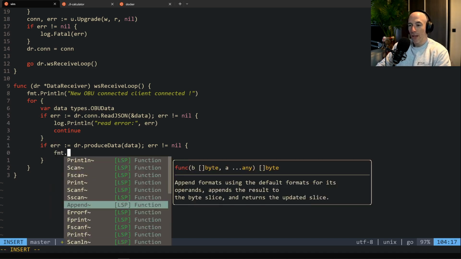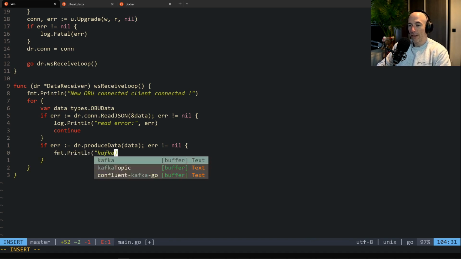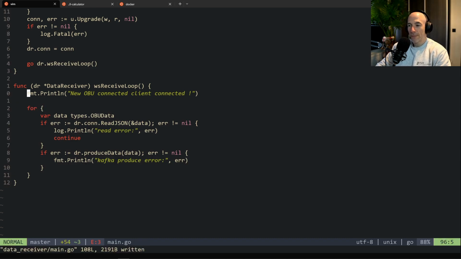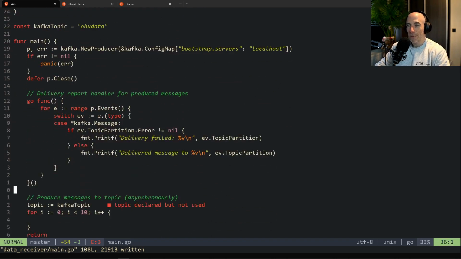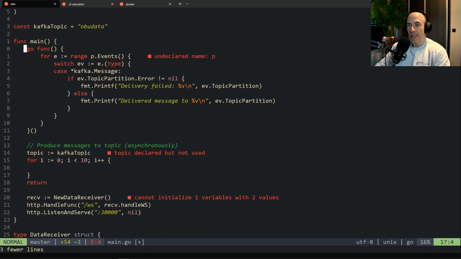I don't think so. I'm going to do a println here, Kafka produce error, and do this r, right? And basically just continue here. So that's fine. What we're also going to do is do our feedback loop here, right? It's this thing. So in main we can delete everything here. We're not going to produce anymore.